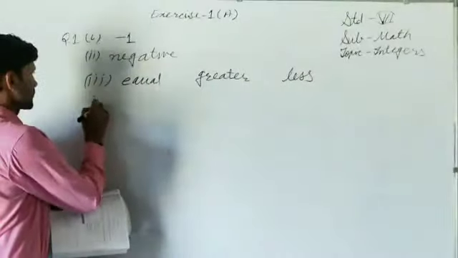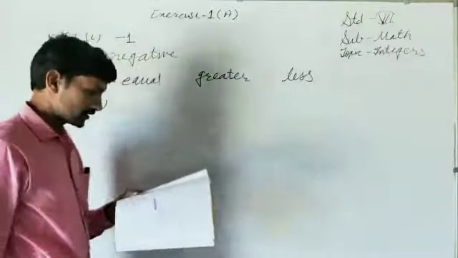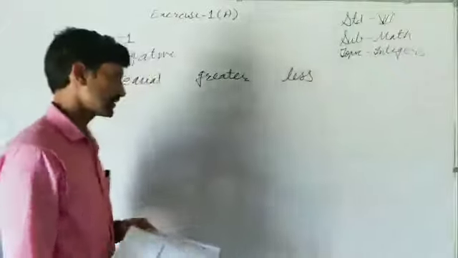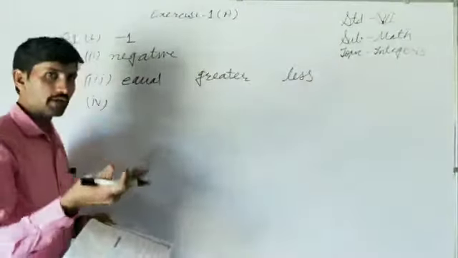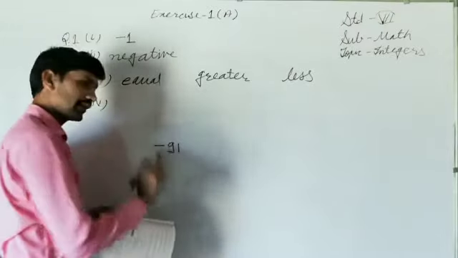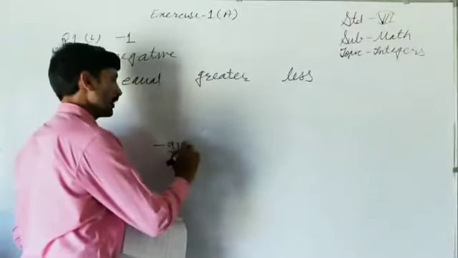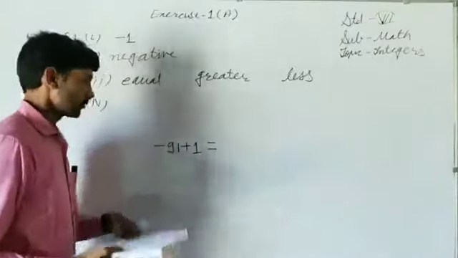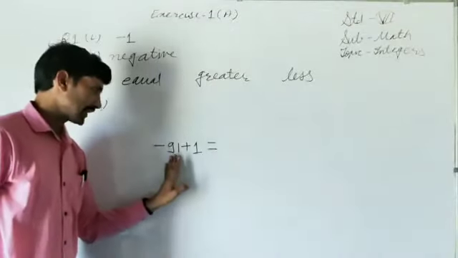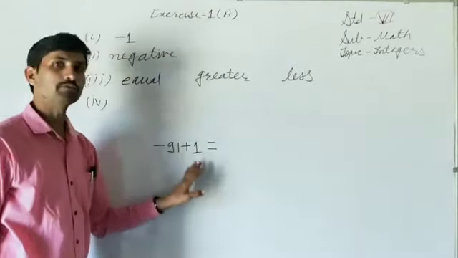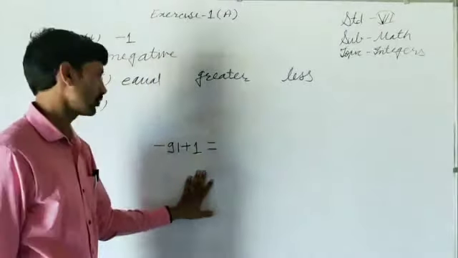Fourth part of this question, the successor of -91 is. How we have to find successor, that we know, by adding 1 we can find its successor. So this is -91, we want to find its successor, so we have to add 1. And now let us simplify it. So if we want to simplify it, one is negative integer, other is positive integer. If it is so, then how we have to simplify, that I had discussed with you earlier.